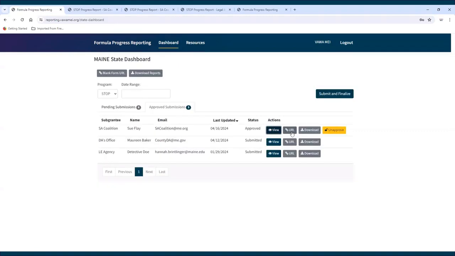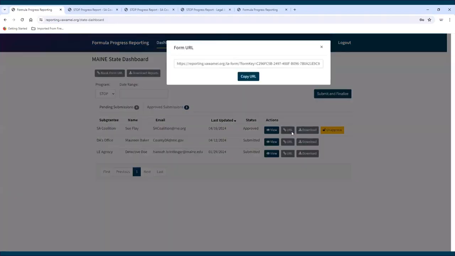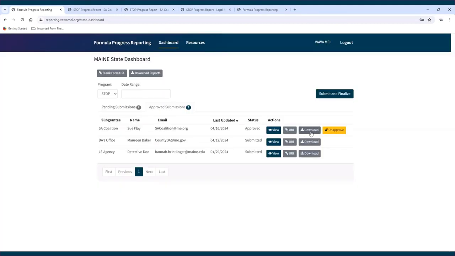URL. Click the URL button to generate a link for an individual subgrantee report. Download. Click the Download button to download an individual subgrantee report's data as an Excel file. Lastly, Unapprove. Click the Unapprove button to move a report back to the Pending Submissions tab. This button appears only when the report is approved.